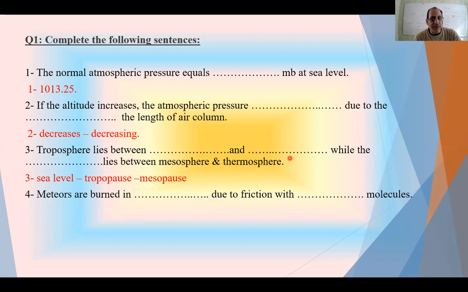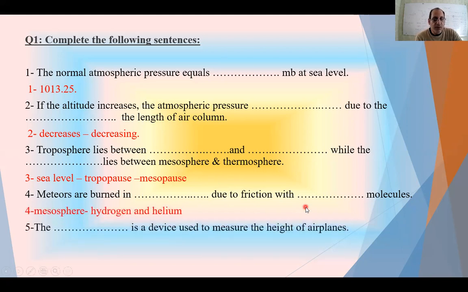Meteors are burned in which layer? The meteors burn. The big rocky masses come from outer space. They are burned in this layer due to the friction between these rocky masses and the hydrogen and helium gas. So they are burned in the mesosphere due to the friction with hydrogen and helium molecules.